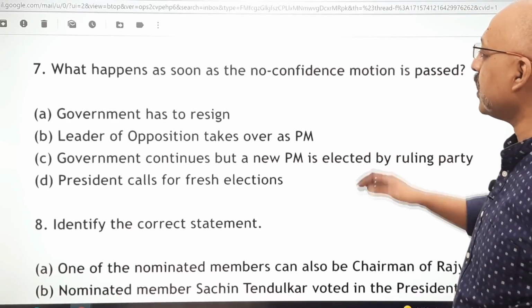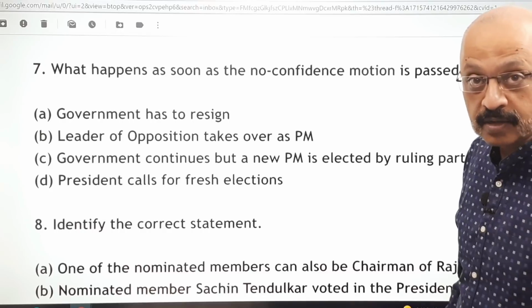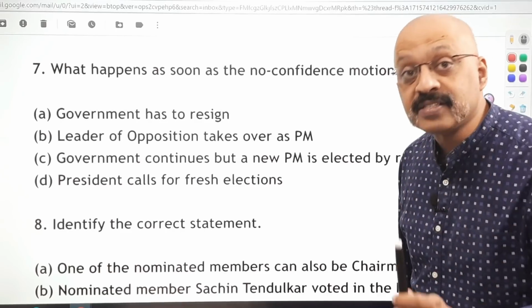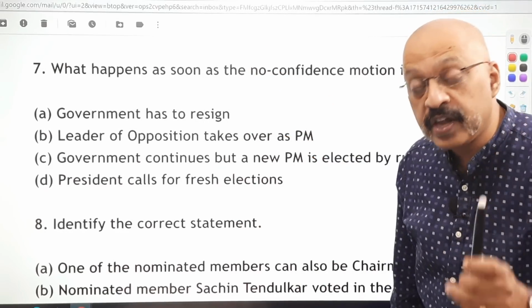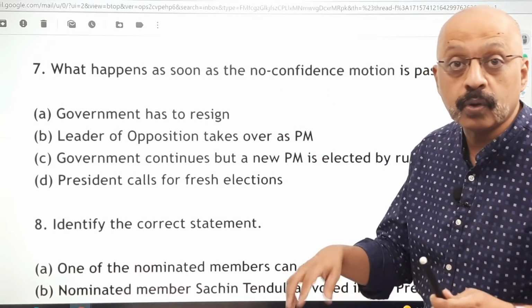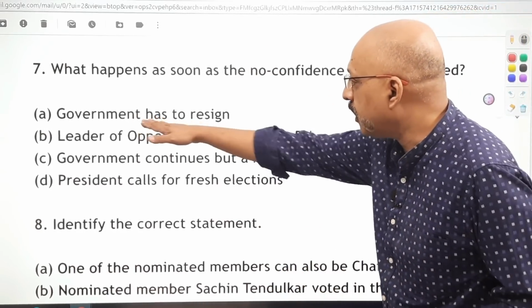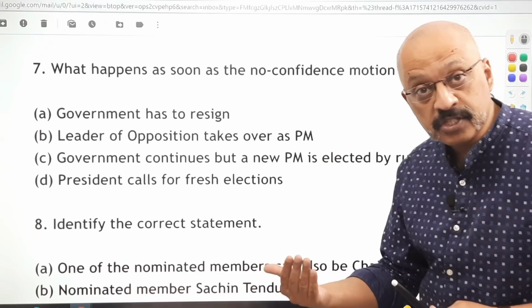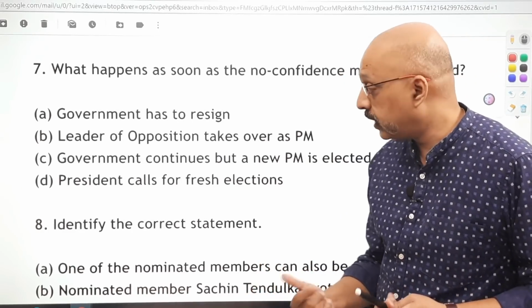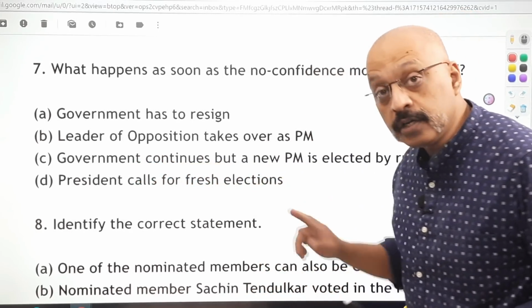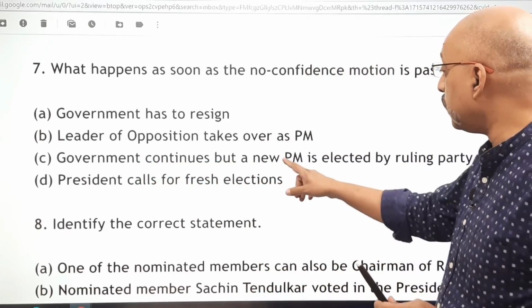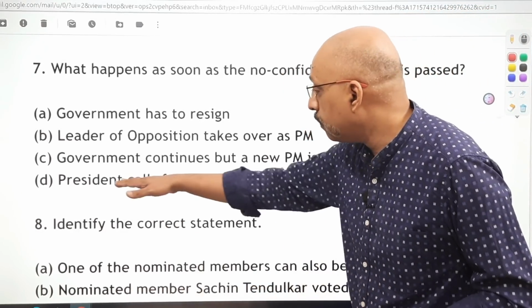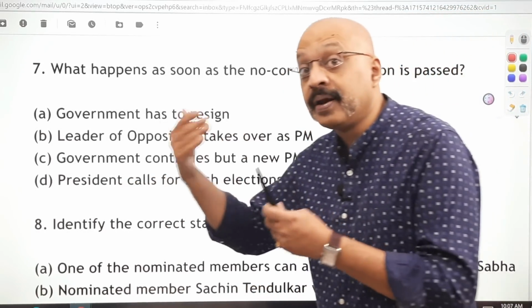What happens as soon as the no confidence motion is passed? Read the options carefully. Mantra number 1, always read the question and the options very carefully before deciding to write the correct option. Government has to resign. Leader of the opposition takes over as the Prime Minister. क्या ऐसा होता है? No, it does not happen. Government continues. Government does not resign, but a new Prime Minister is elected by the ruling party. Does it happen? No. President calls for fresh elections. It can happen later on.